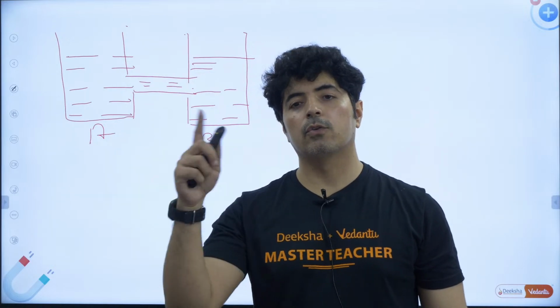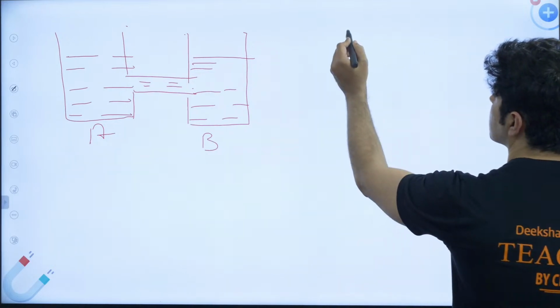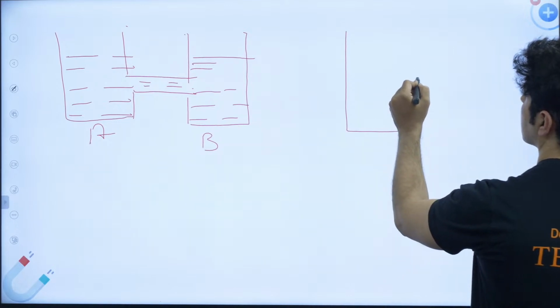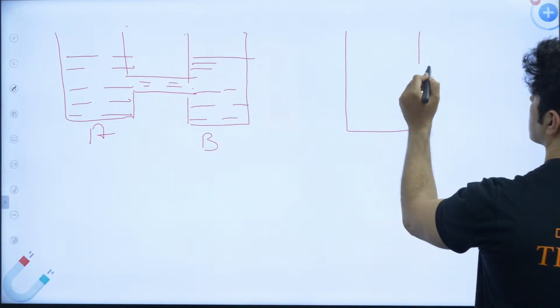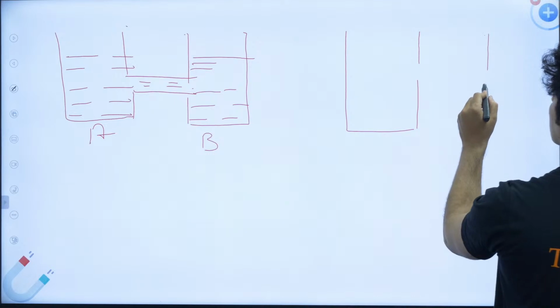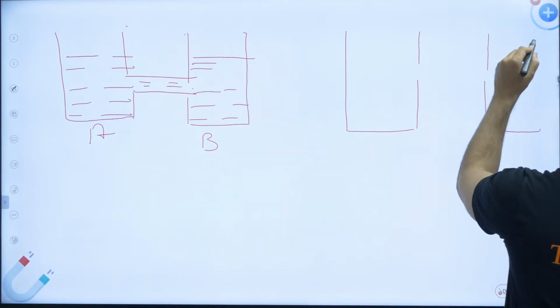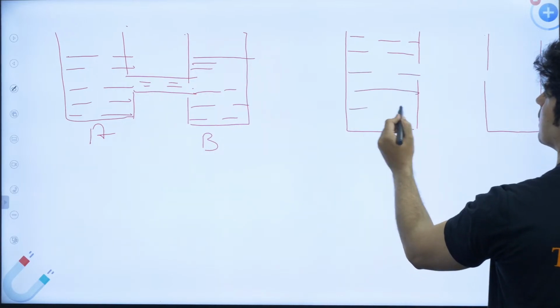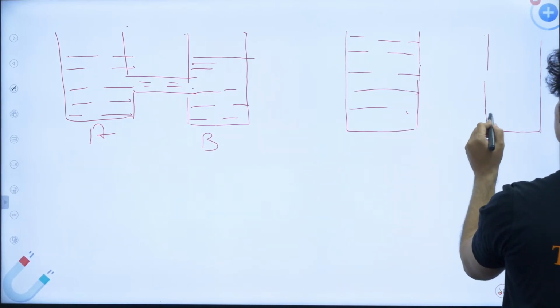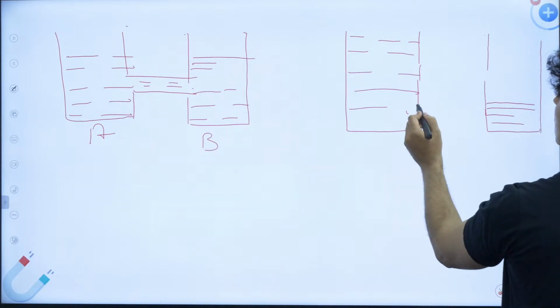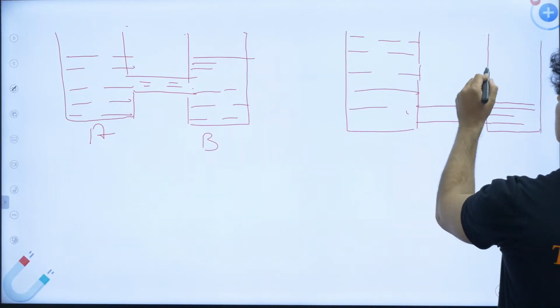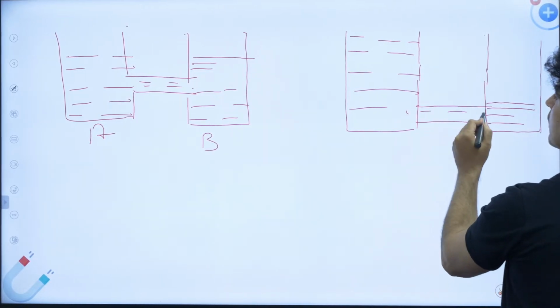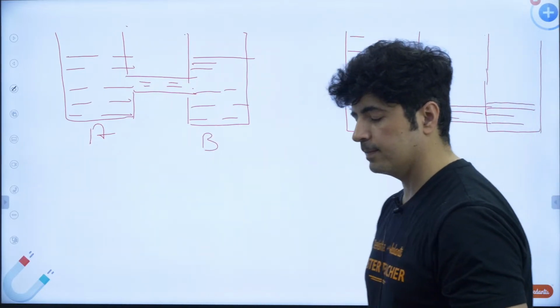To flow, one bucket has to be lower than the other bucket. So the water over here is till here, and the water level is still here in this case. Now both are connected. Now what will happen? Now we will have flow of water.